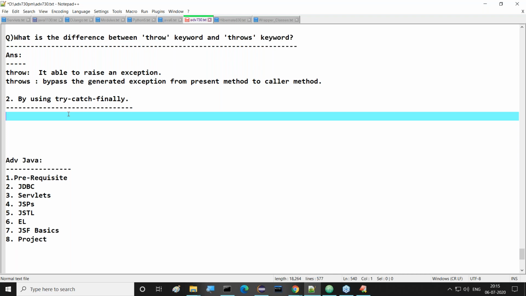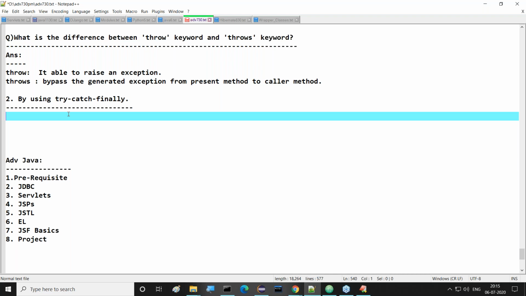That is sufficient now. Now coming to the next content, by using try catch finally. Understand it, guys. I am asking one question to all of you now. Try to answer it. Try to understand this clearly.